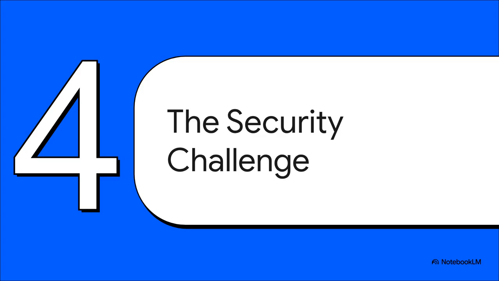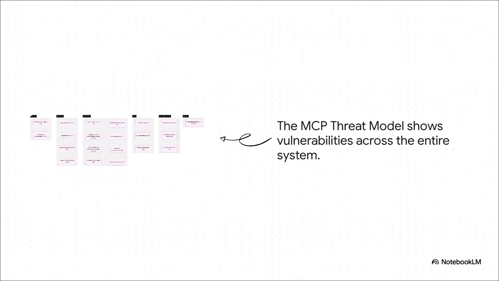The same protocol that lets an AI build an app could, in the wrong hands, be used to steal your data. Okay, this threat model looks a little complex, but it shows a really crucial point. Vulnerabilities can pop up at every single layer of the system, from the AI model itself to the host, the client, the server, and the tools it connects to. Every single link in that chain is a potential point of failure. Securing this whole thing is a huge, huge challenge.